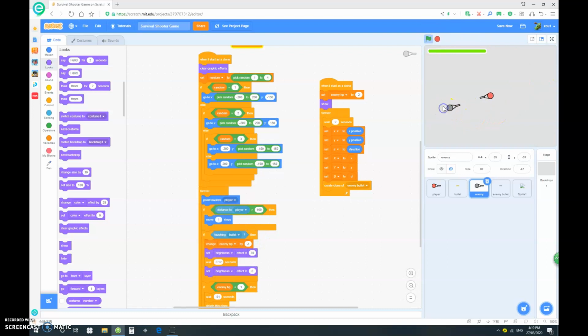As you can see, I hit it once, it flashes once, hit it twice, and it dies. So that looking pretty good. Hit it once, twice, dies. Once, twice. Cool. Yep, that is really good.